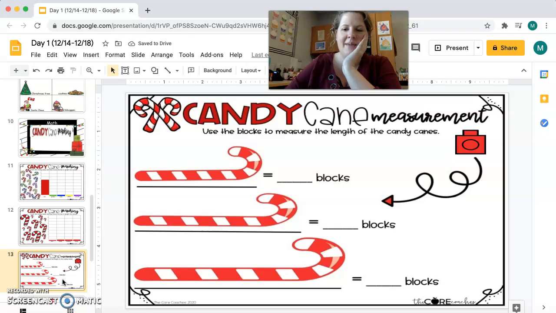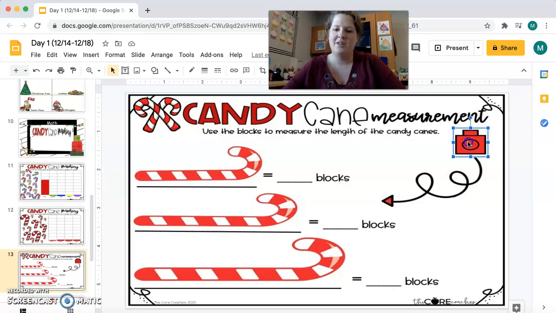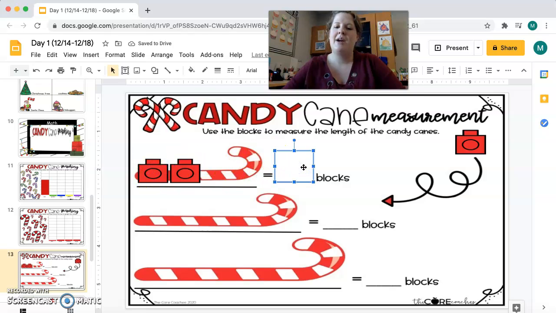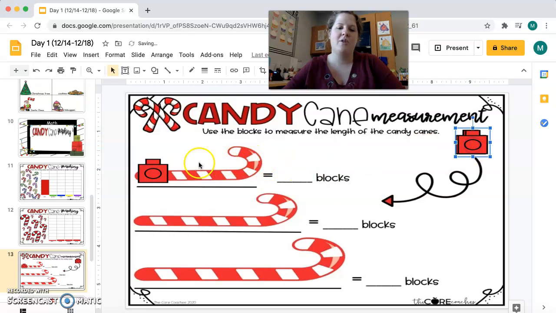This says candy cane measurement. Use the blocks to measure the length of the candy cane. So you're going to move this block right here. And you're going to put it right here on this candy cane. And you're going to move as many blocks as you need to see how many blocks it takes to measure the candy cane. And then you're going to type right here how many blocks you used. Okay? I'll move these back over for you.